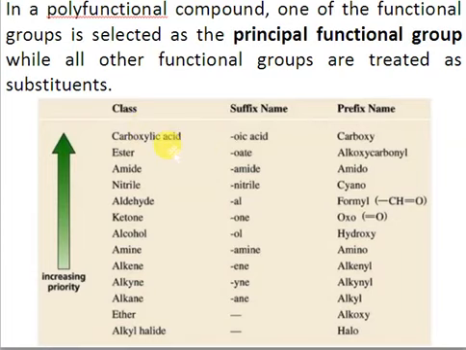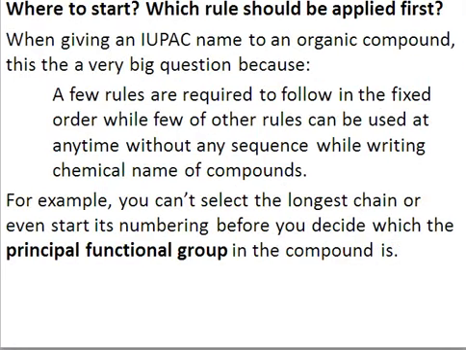So if you just practice once or twice, you will have the idea of which group has high preference and which group has low preference. So now you have a compound and you have to give its name. So where to start and which rules should be applied first, right?